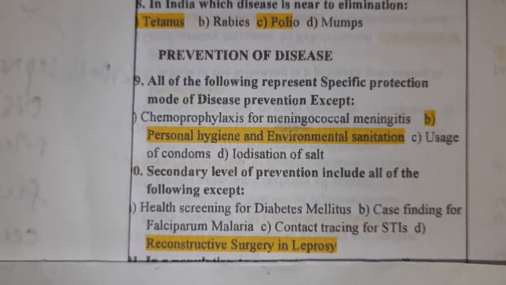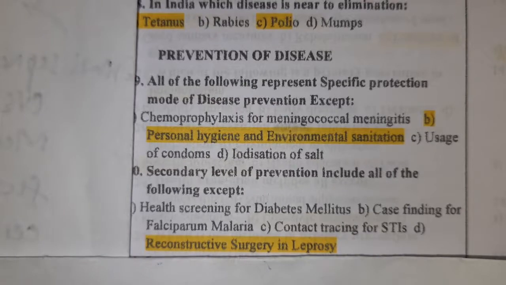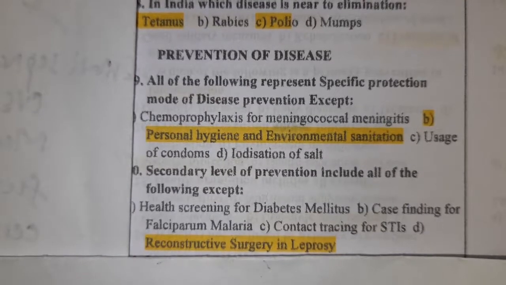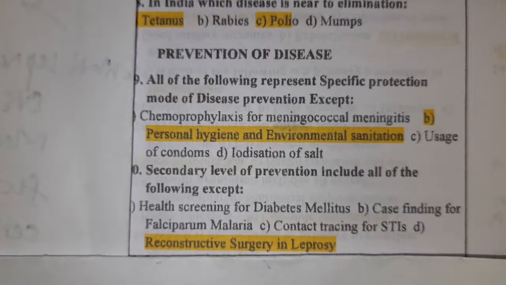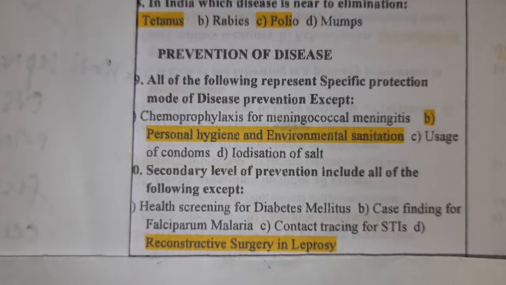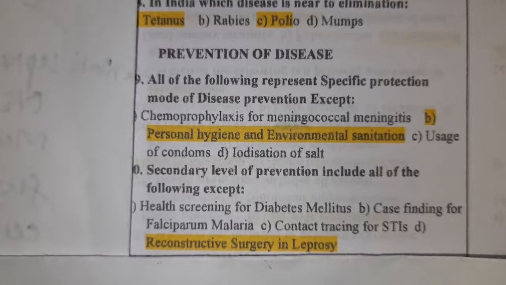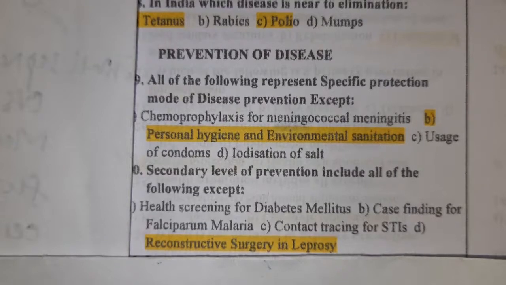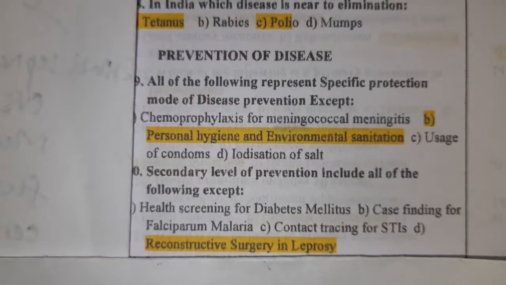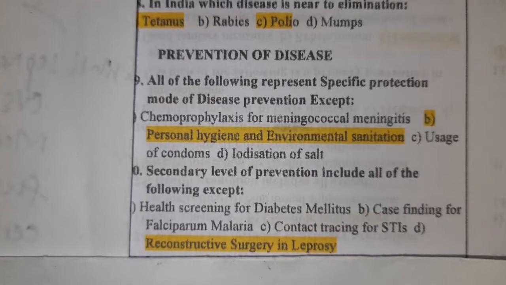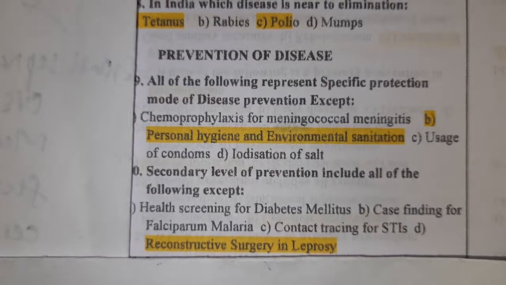Then next question, secondary level of prevention include all of the following except. Option A, health screening for diabetes mellitus is secondary prevention. See, secondary level of prevention mainly includes diagnosis and treatment. Case finding for falciparum malaria is secondary level. Contact tracing for STI is also secondary level of prevention. Reconstructive surgeries in leprosy is not the secondary level of prevention.